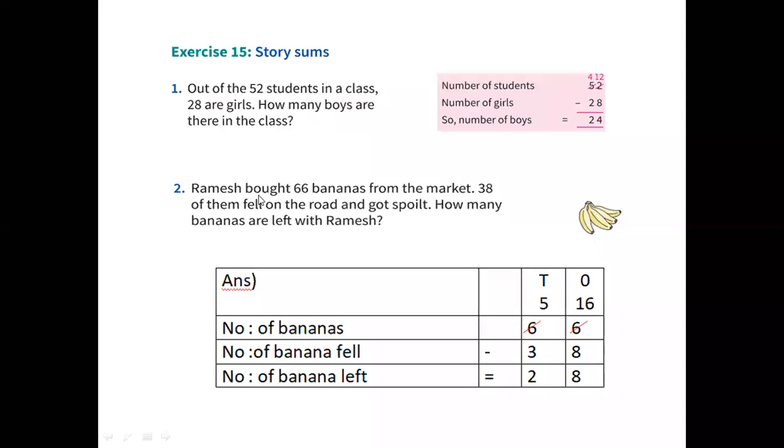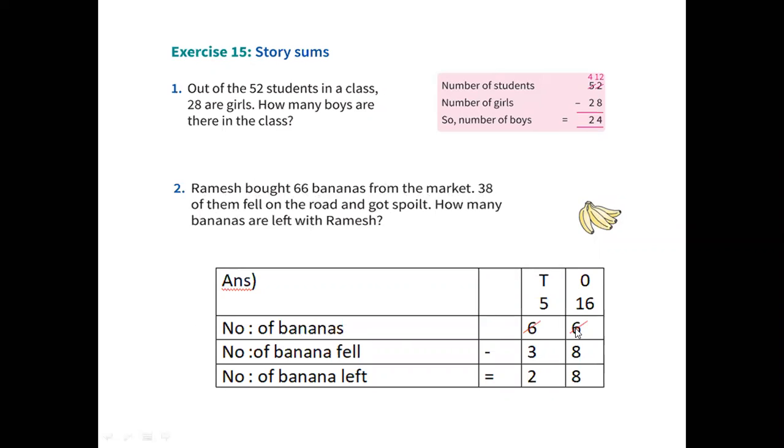See next sum. Ramesh bought 66 bananas from the market. 38 of them fell on the road. See, he bought 66 bananas. In that, 38 fell on the road and got spoiled. If it falls down, it will go, no, like that, it has spoiled. How many bananas are left with Ramesh now?